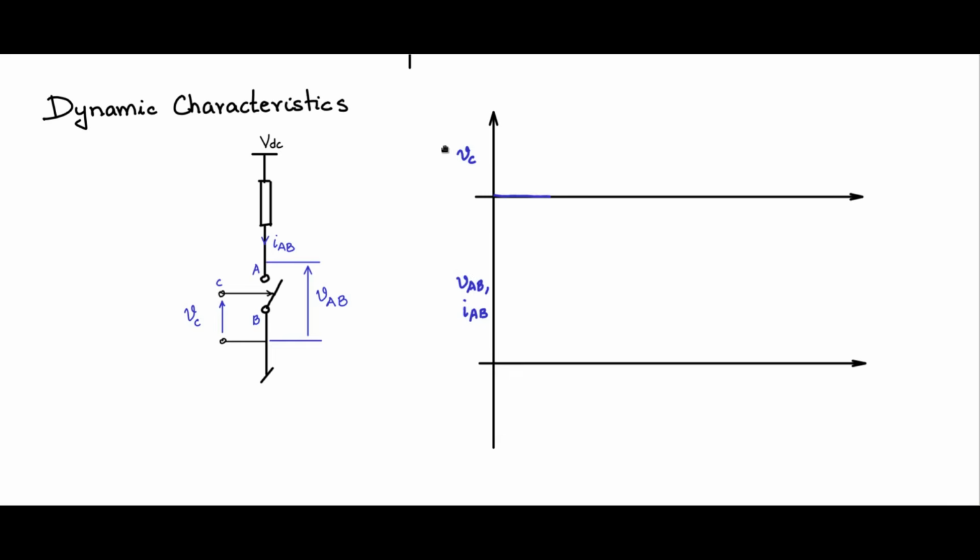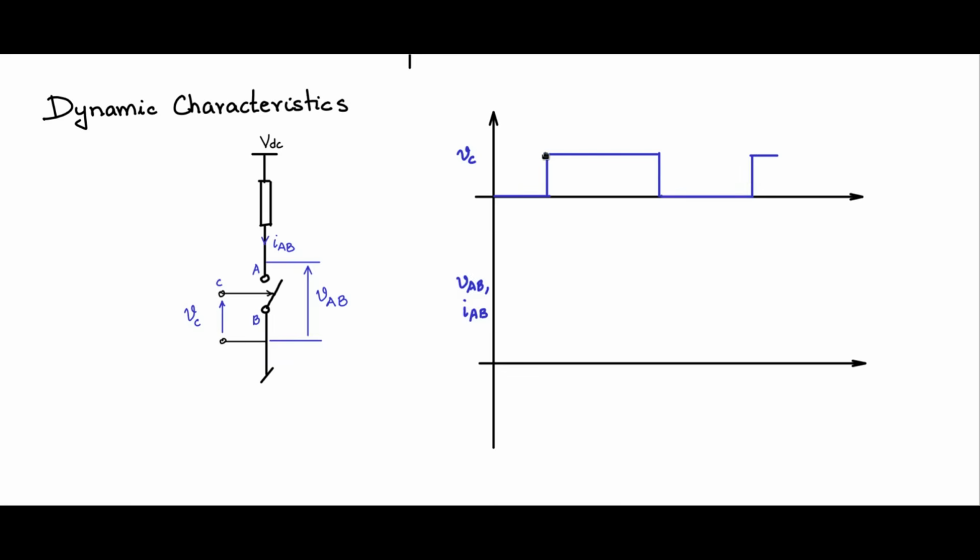So now let us plot VC. VC, I'm keeping it 0. 0 means the switch is in off condition, the pole is not connected to A, and then when it goes high, it's supposed to be the on condition, where the pole is connected to A and it has shorted terminals A and B, and then again it goes low, and in this fashion it keeps repeating.